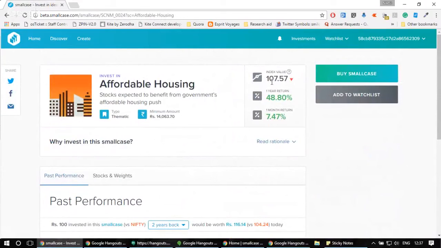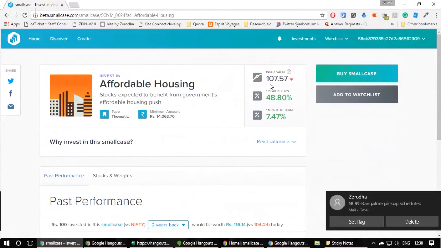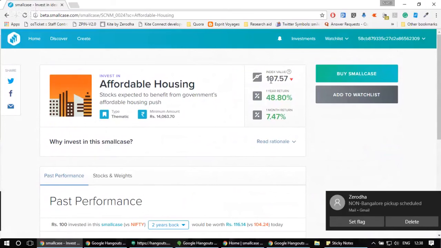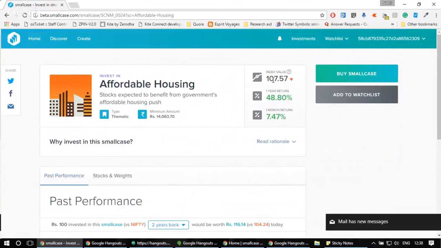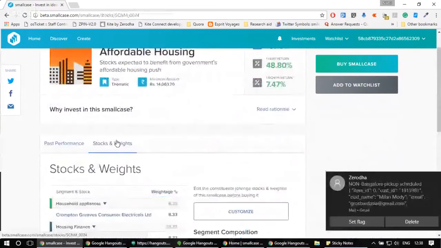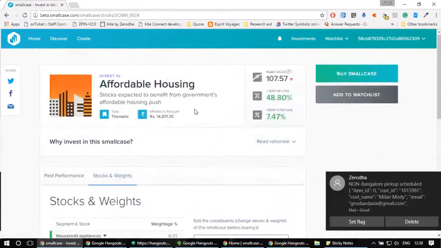So it's been a little more than 1 month since we launched this smallcase after the government gave the sector infrastructure status in the recent union budget. And as you can see, the index has moved from 100 to 107.57. That is a return of more than 7% in just a little over a month. Let's say I want to buy this smallcase. I am happy with all the graphs and everything and the stocks that are present in the smallcase. And now I want to buy the smallcase.